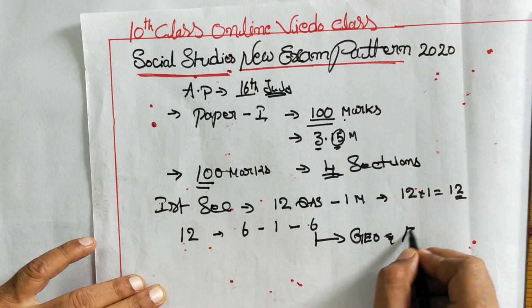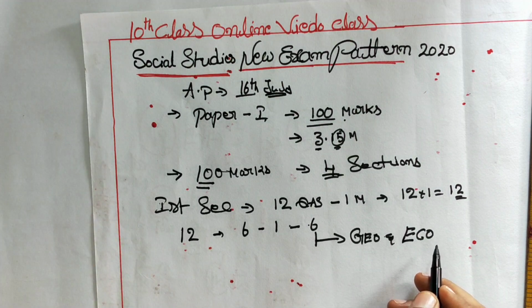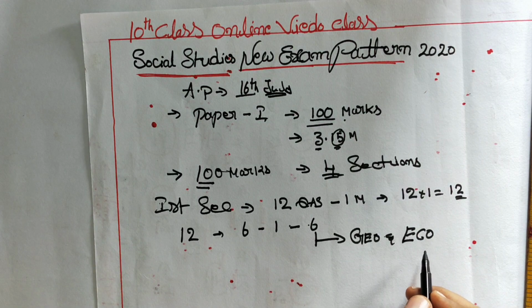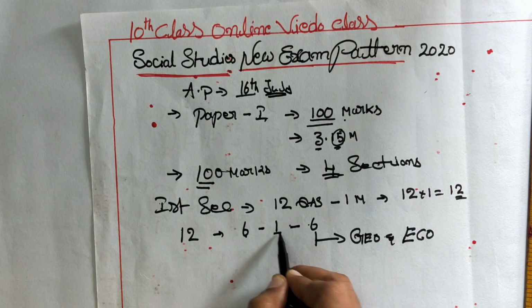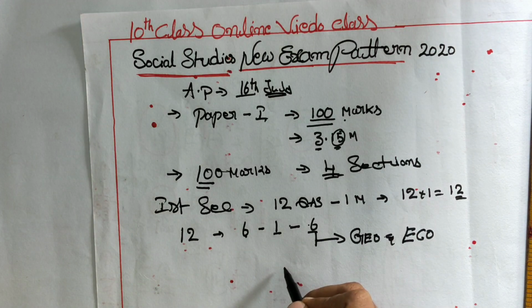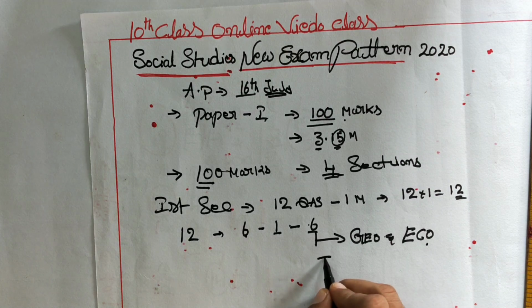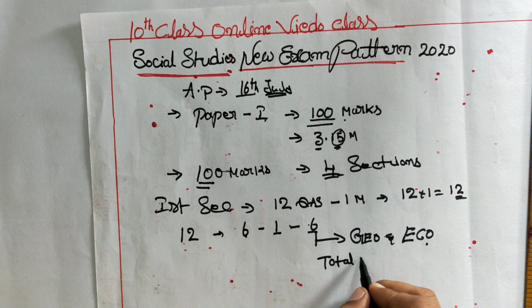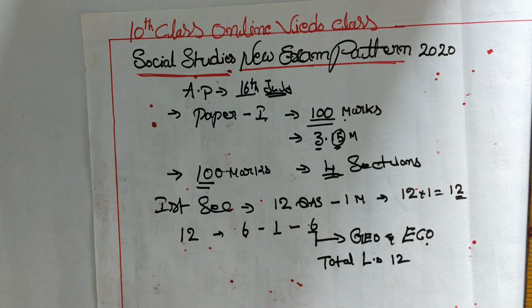and economics. Earlier we used to call this paper 1. The first 6 questions, question number 1 to 6, are coming from geography and economics. Those are a total of 12 lessons.